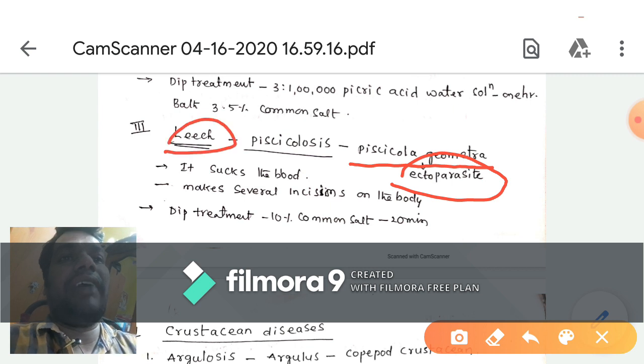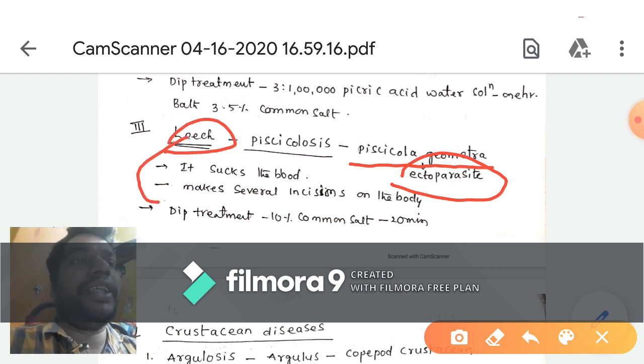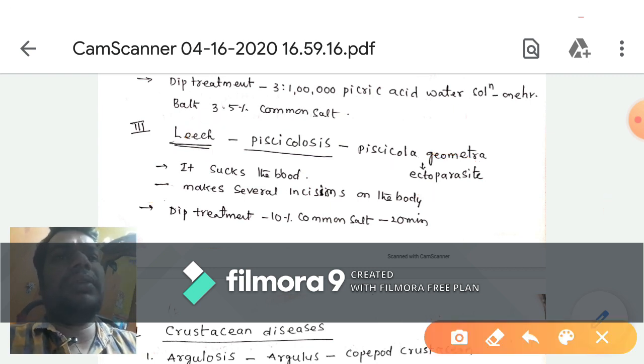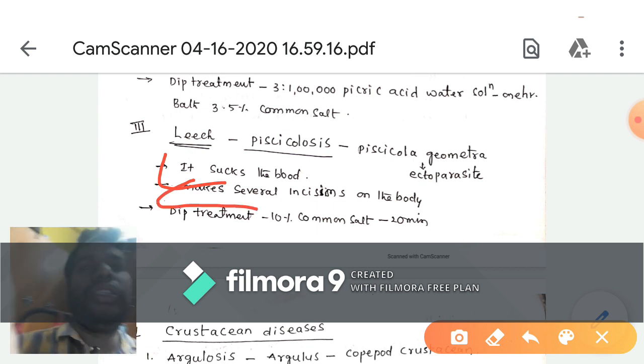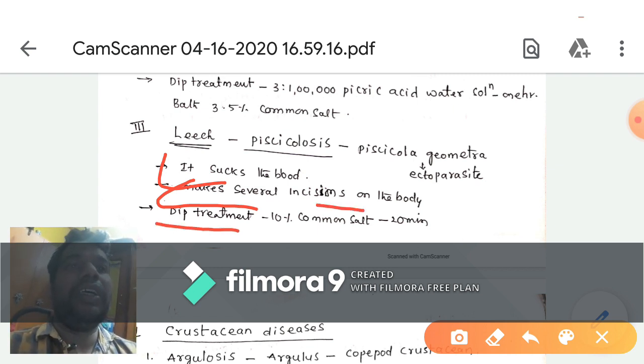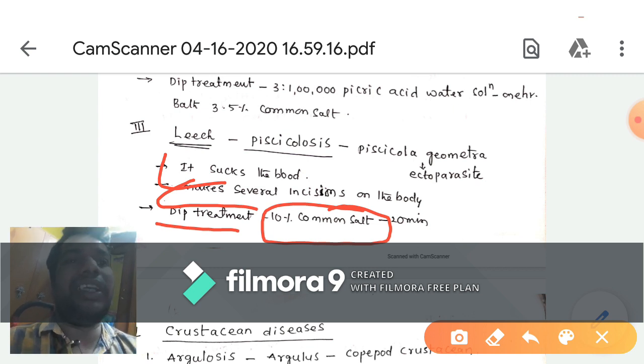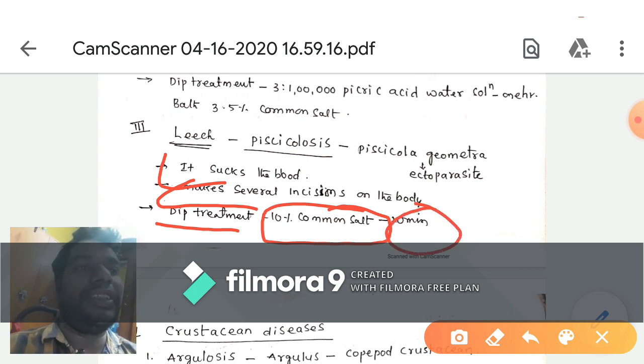This leech has suckers, and these suckers help it attach to the fish body. The symptoms are that it sucks the blood, and the leech makes several incisions on the body. We give dip treatment: we prepare a 10% common salt solution and dip for 20 minutes.